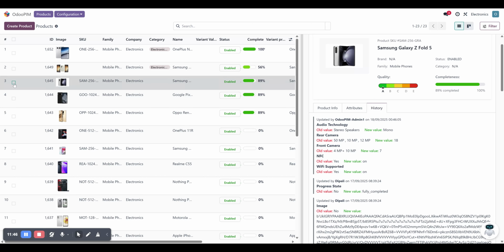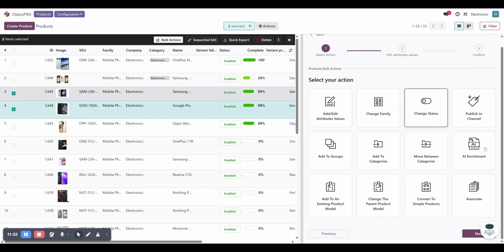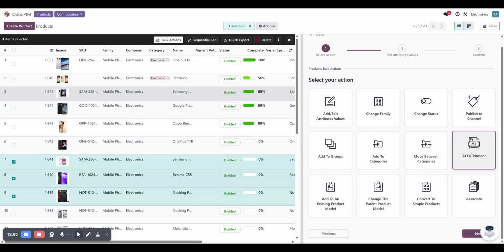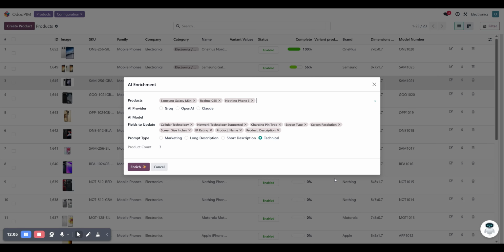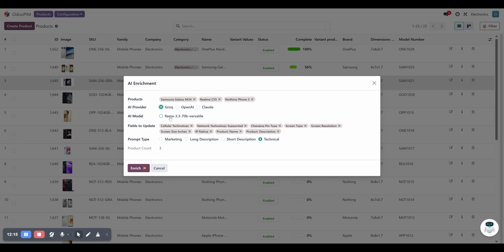Similarly, one of the primary features, as we spoke last time, is that when you select the bulk edit option, you can do an AI enrichment process as well. Let's say these items need to be enriched, and I can select these three different products and choose AI enrichment as an option. The moment I select AI enrichment, the system will give me a couple of other options, like which AI provider I want to continue with and what type of AI model it could be. Since I'm choosing Groq as my AI provider, and I have the AI model Llama 3.3 70B, I can choose this option, and these are all the different fields I'm going to enrich with the AI.